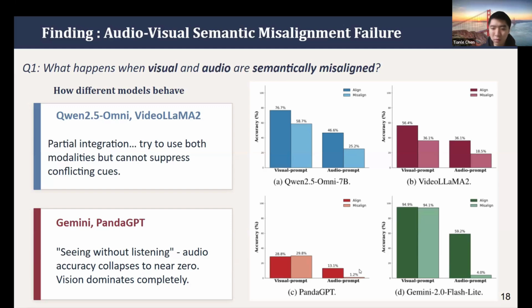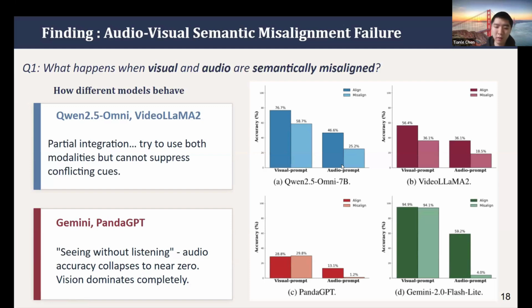But for Gemini and PandaGPT, they have a very strong visual bias. We call it like it is: these models are seeing without listening. Whatever the content is, whether it's aligned or misaligned, they trust mainly the visual content.